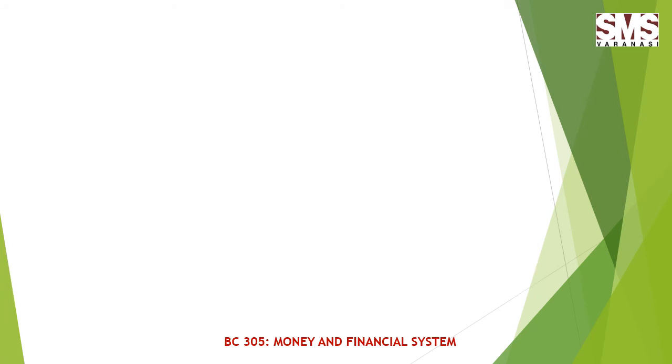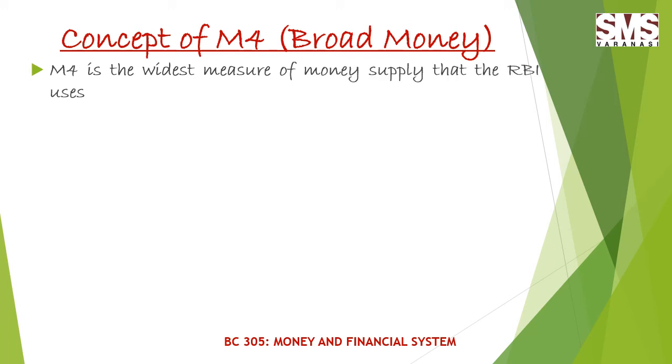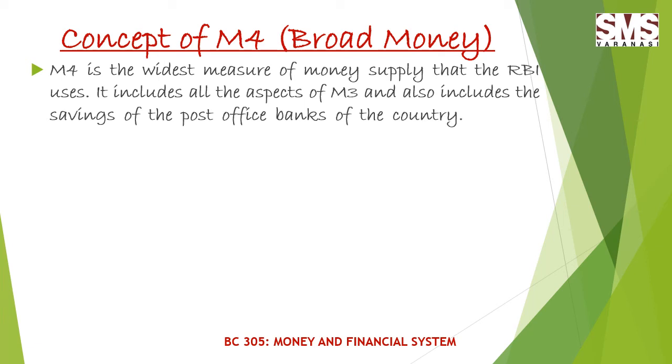Now, talking about the concept of M4. M4 is an extended measure of M3 as aggregate monetary resource of the country, and it is the widest measure of money supply that RBI uses. It includes all the aspects of M3 and also includes the savings of the post office banks of the country. It is the least liquid measure of all of them, and it is an extension of M3.